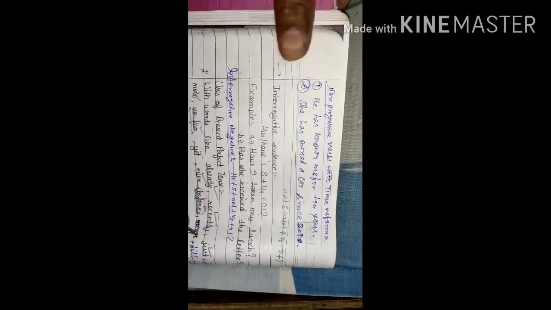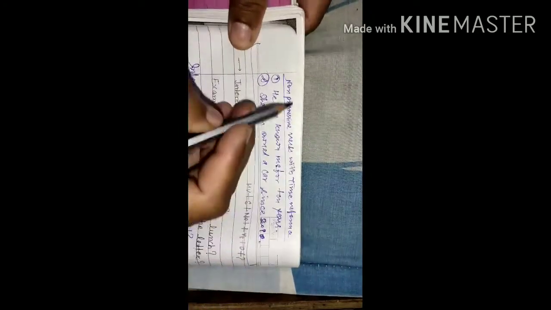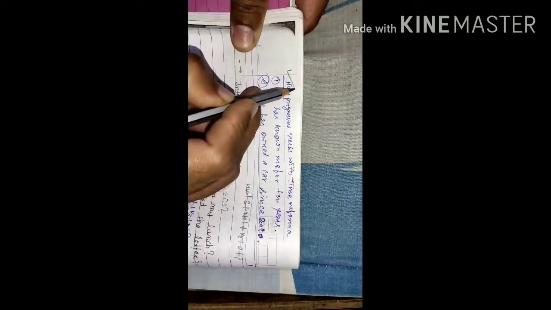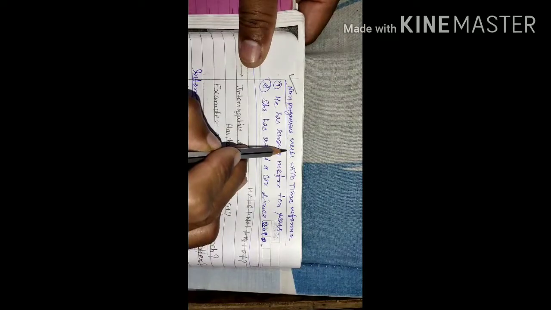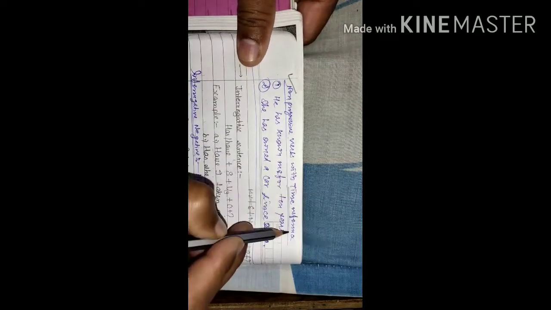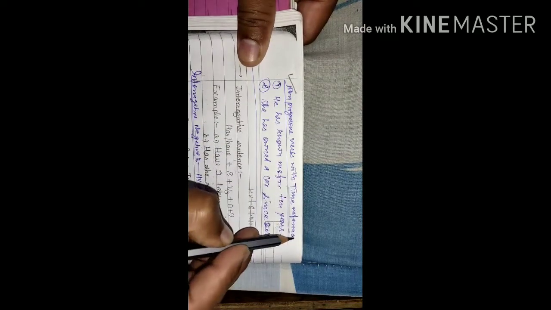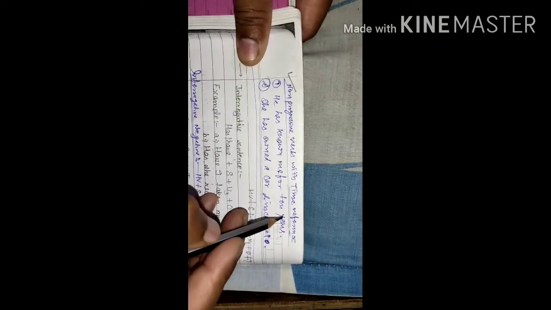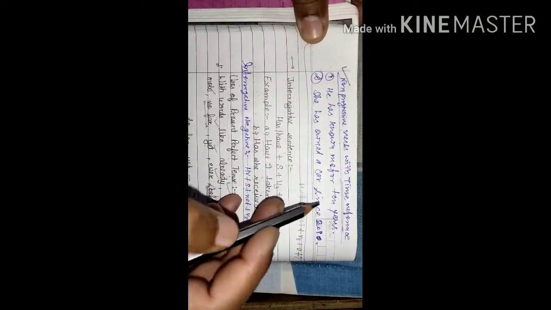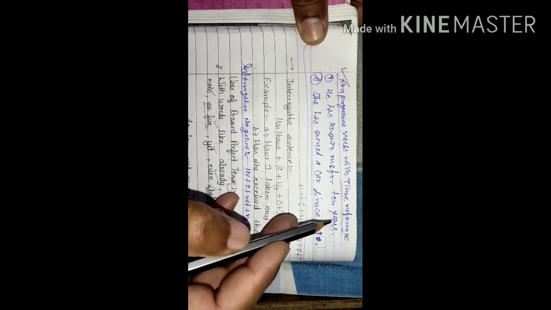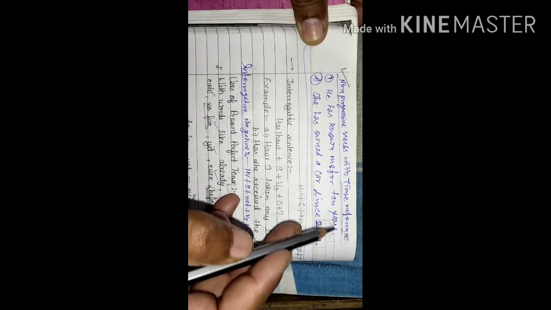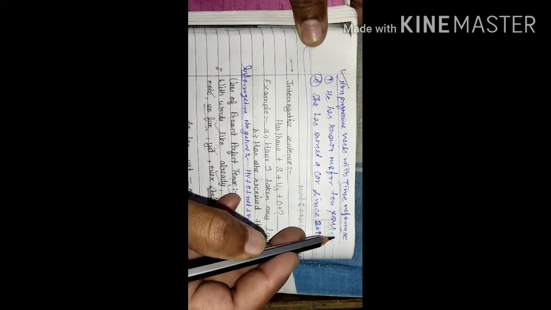Dear students, there is one more use of present perfect tense, that is when some non-progressive verbs are used with time reference. In that case, as you know that time reference is used for present perfect continuous, where since and for is used with point of time and period of time.